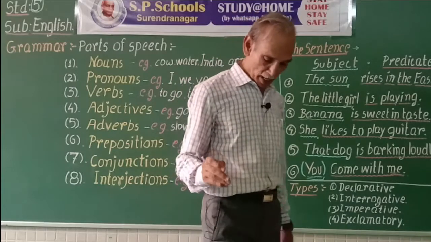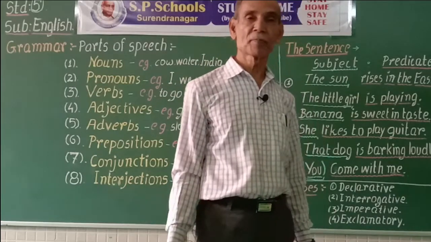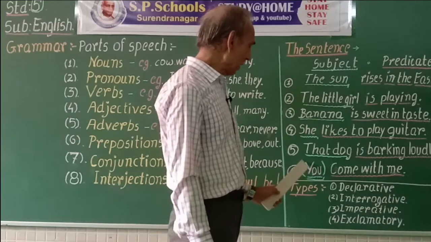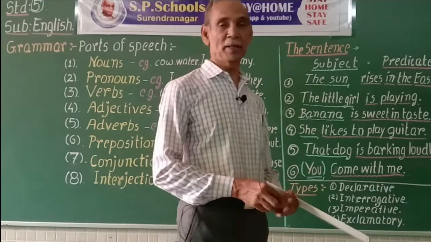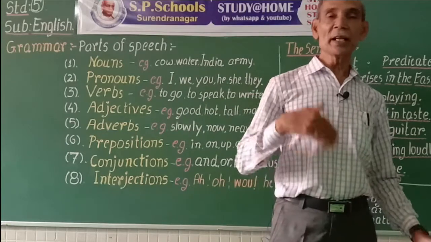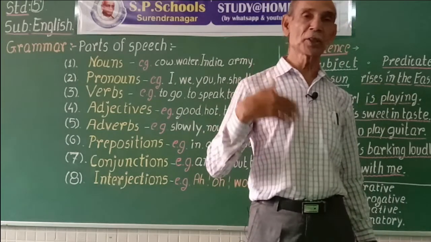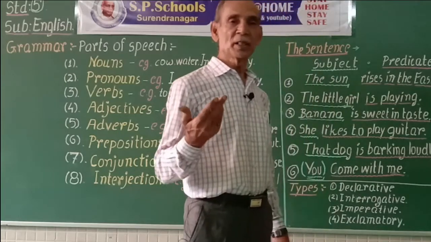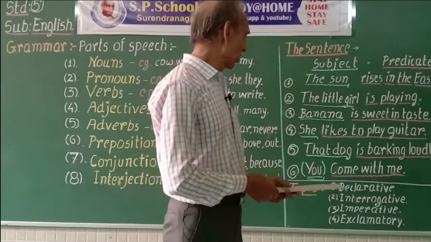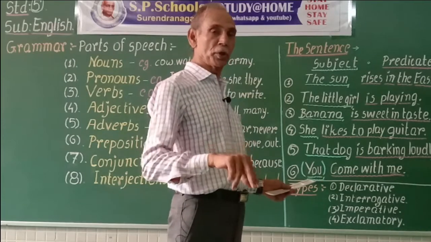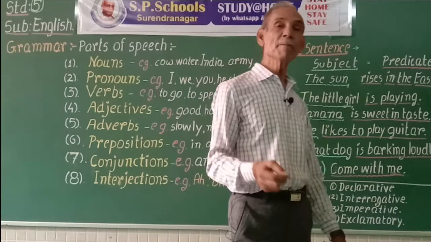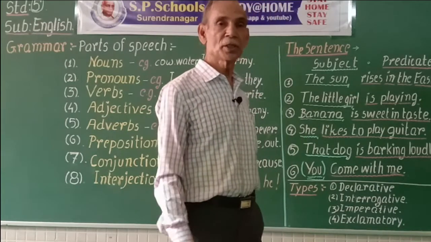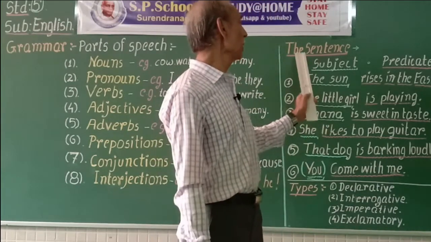If I say, come with me, it may so happen that the subject is hidden in suggestions, commands, requests, orders. The subject you is understood. Come with me, the group of words expresses a complete idea.